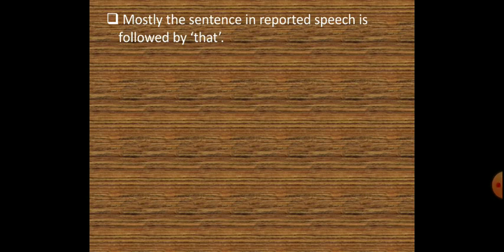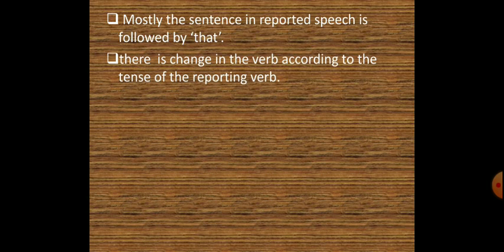Mostly the sentence in reported speech is followed by that. Now in major cases we will be using the conjunction that. But for different types of sentences the conjunctions may vary. There is a change in the verb according to the tense of the reporting verb. In this sentence, is was used in direct speech and that was changed into was. So there is a rule that simple present tense changes into simple past tense.